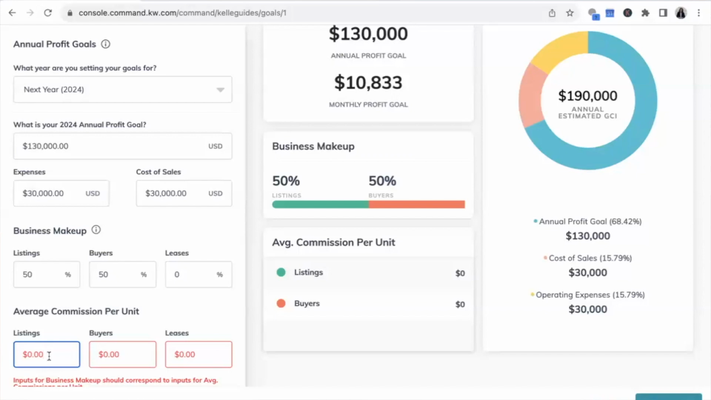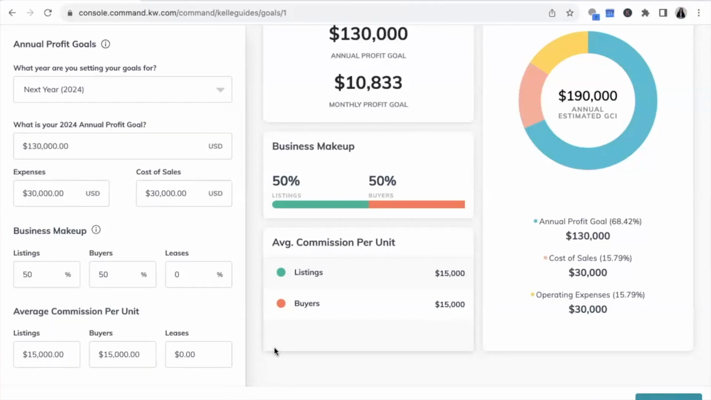What if in your market, average listing is 2.5%, but average buy side is 2%? Well, then your buy side is gonna be lower. So you wanna just think through this and figure out what you wanna do. For the most part, I would say just make it easy on yourself and put it the same. So we're gonna say $15,000 for the buyer and the seller. Oops, 150,000, that'd be nice per unit. So this is your average commission per unit. So for each unit that you sell, on average, you bring home $15,000.